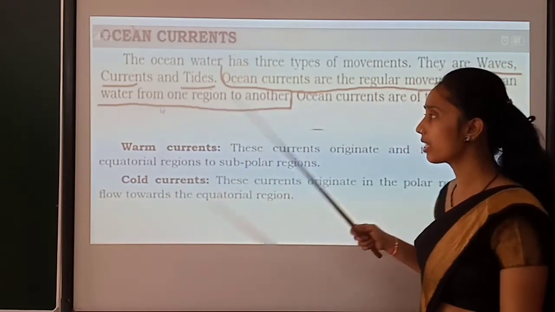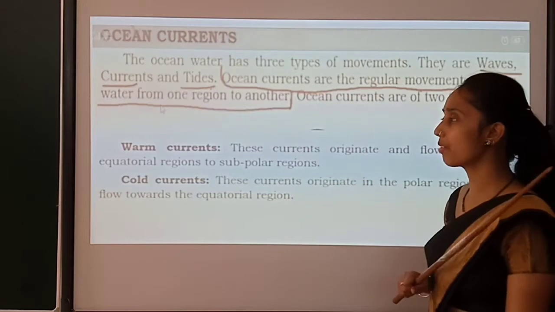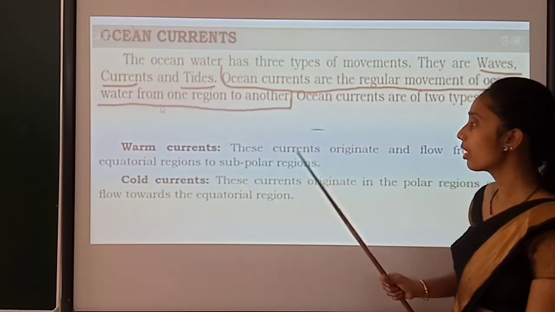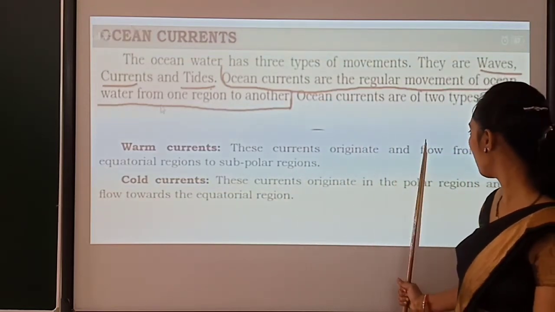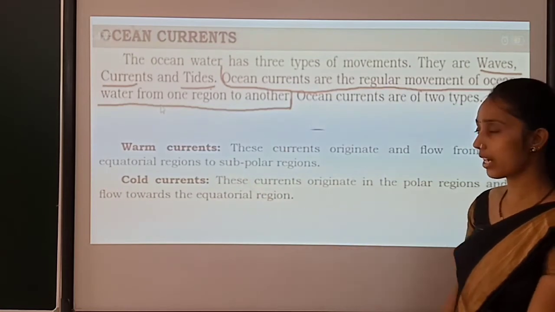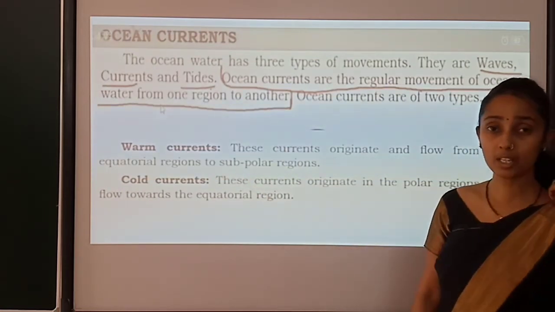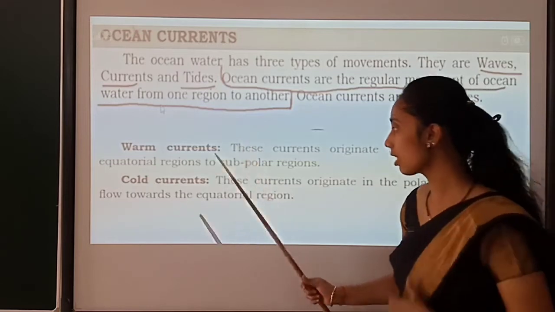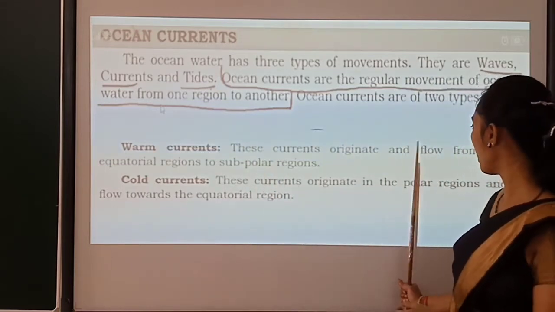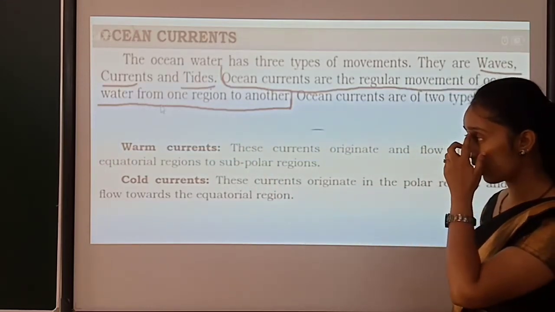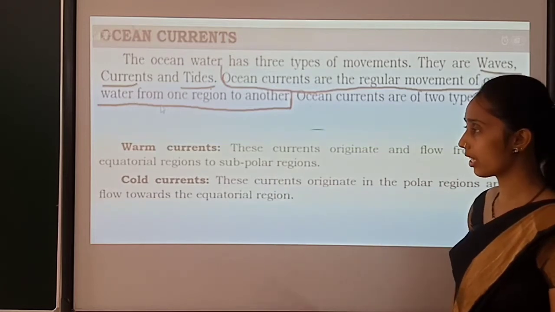Now let's refer to the two types of ocean current. These currents originate and flow from the equatorial region to the subpolar region.